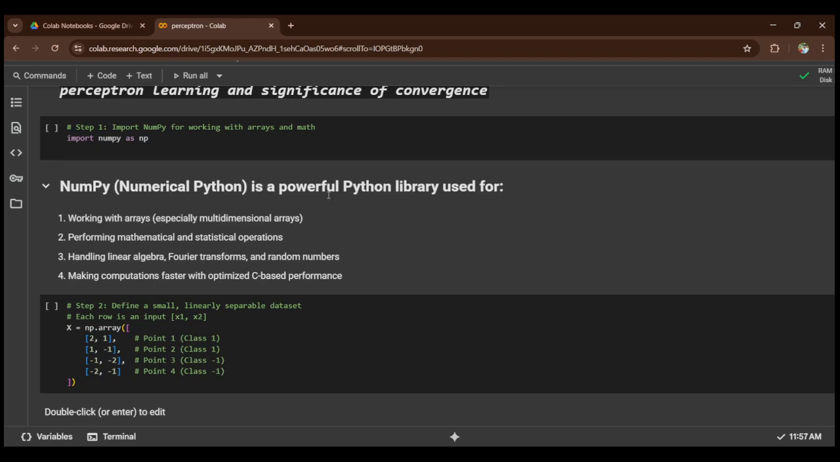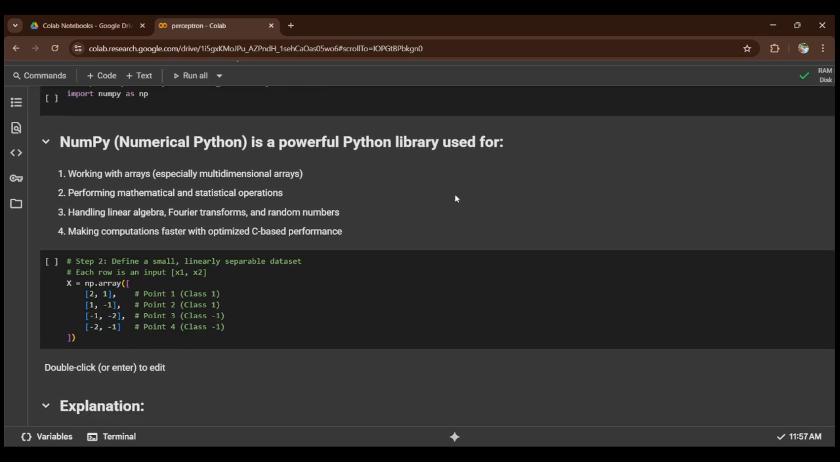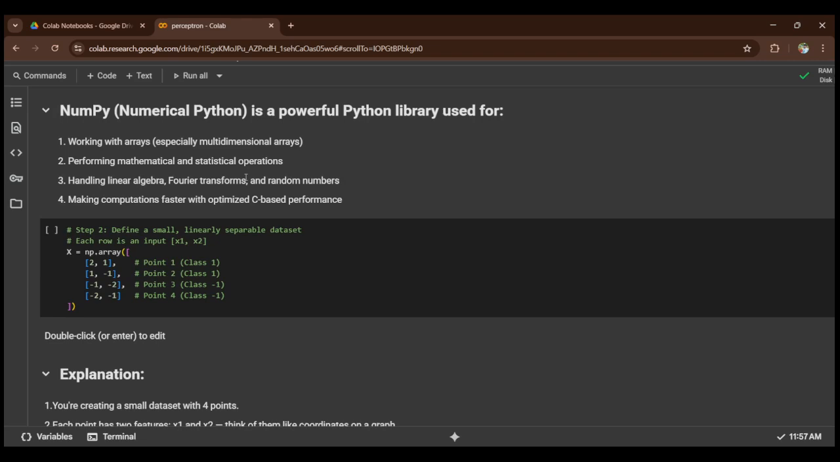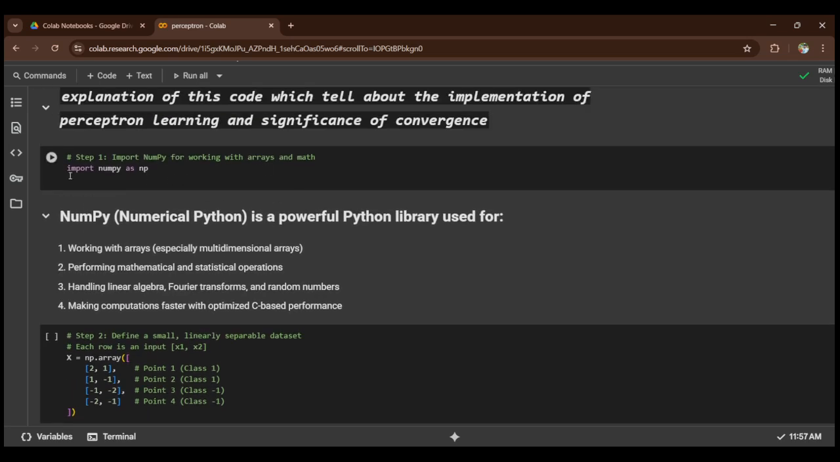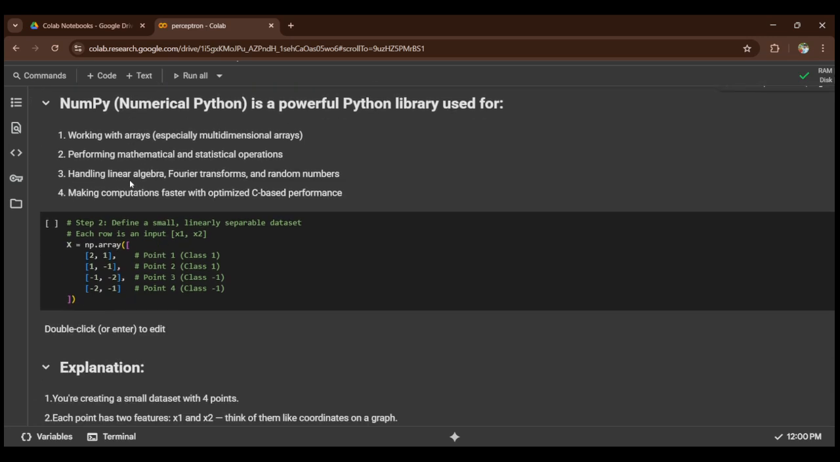It is a powerful Python library used for working with arrays, especially multi-dimensional arrays, performing mathematics and statistical operations, handling linear algebra, Fourier transformation and random numbers, making computation fast with optimized C-based programs. Now, see, when we run this line, it is running successfully. This line says that we had a successful run of this first line.